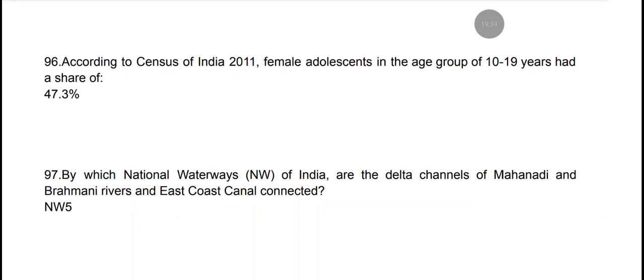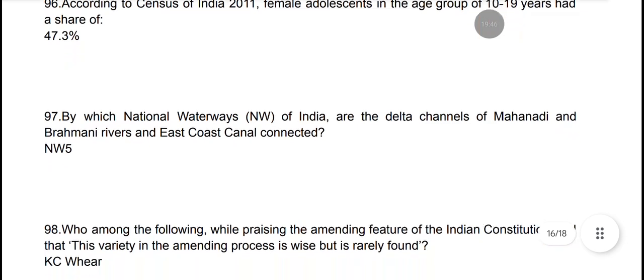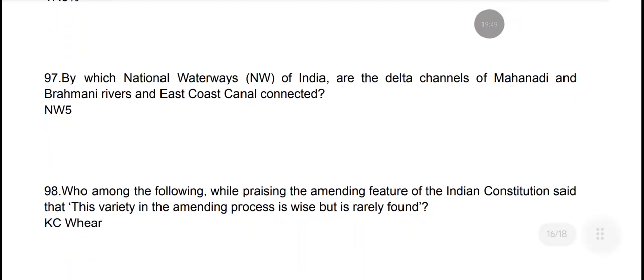According to Census of India 2011, female adolescents in the age group 10 to 19 years had a share of 47.3%. By which national waterways of India are the delta channels of Mahanadi and Brahmani rivers and East Coast Canal connected? It is National Waterways 5.